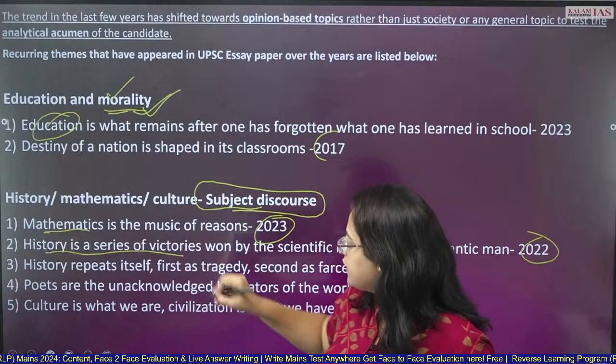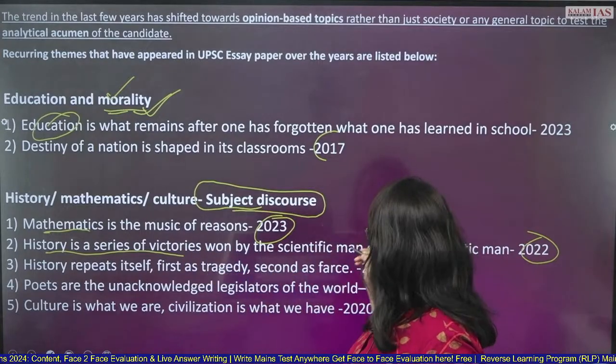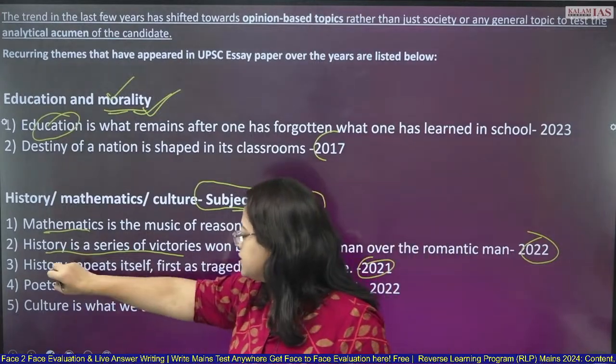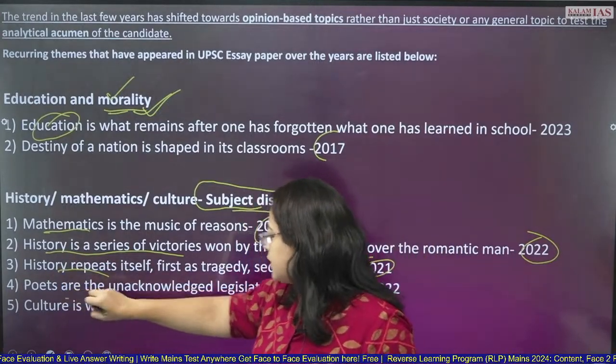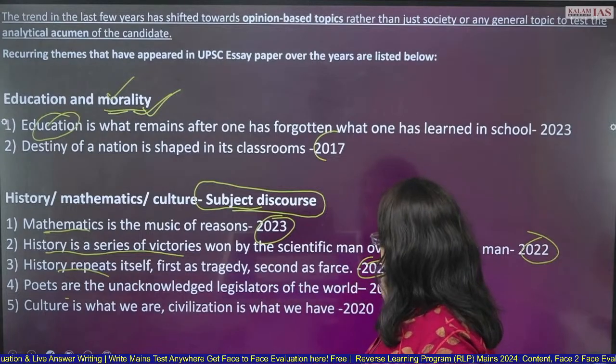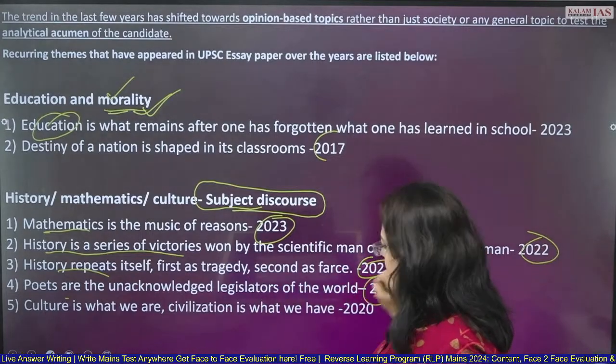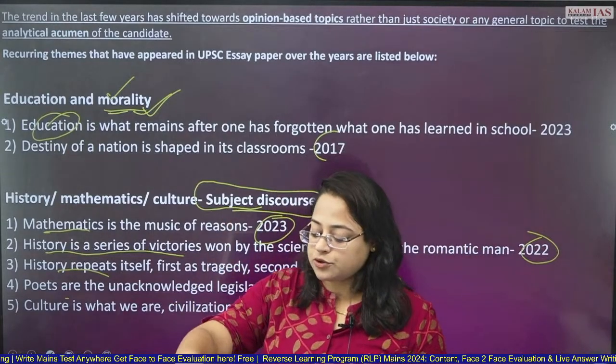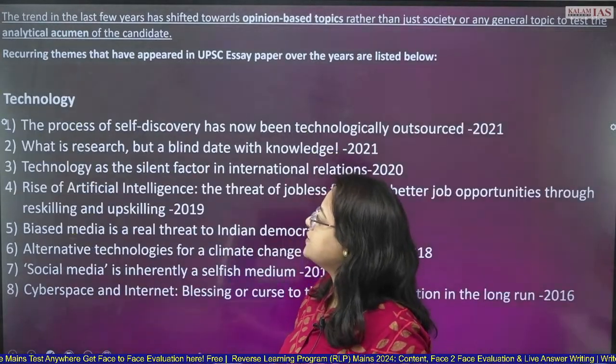History is a series of victories won by the scientific man over the romantic man. In 2021, also we had about history. Poets are the unacknowledged legislators of the world, about poetry. Okay, in 2022. This is how some subject discourse is also appearing again and again in the UPSC.